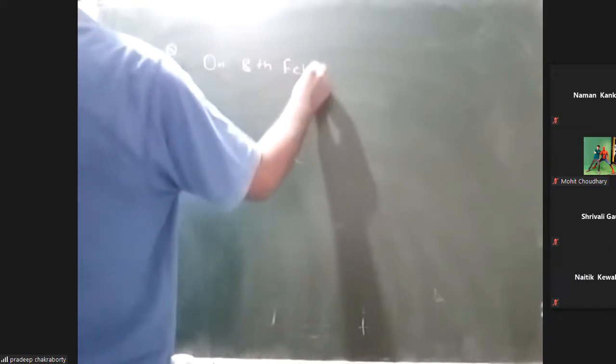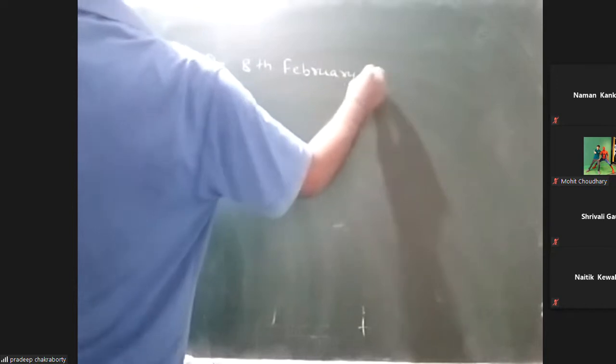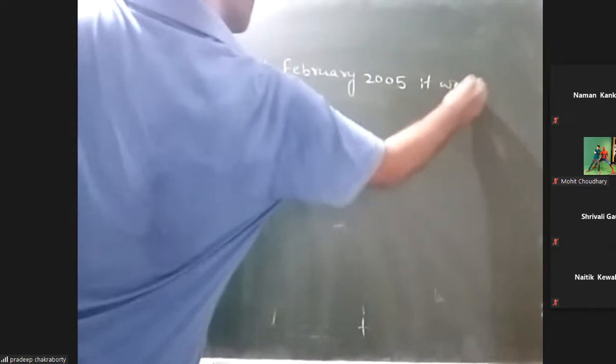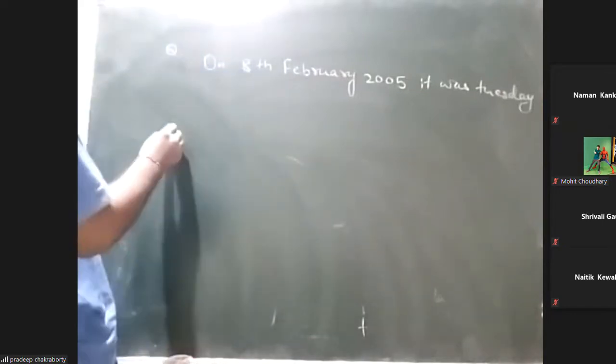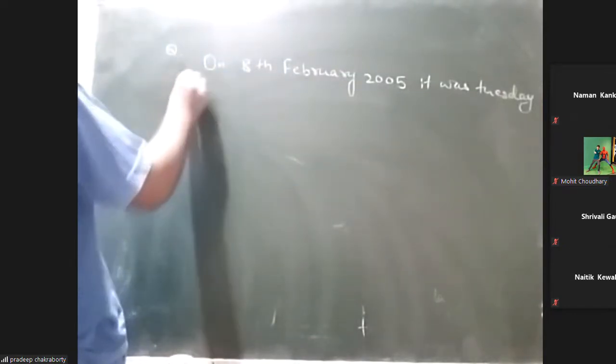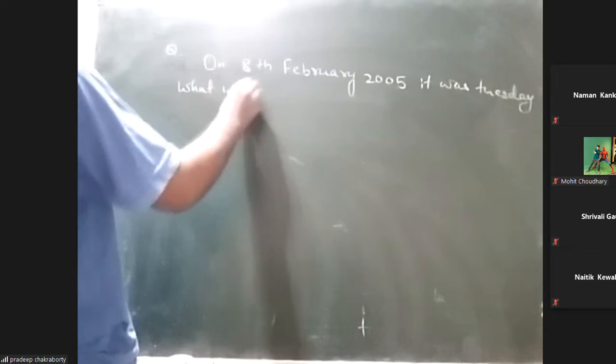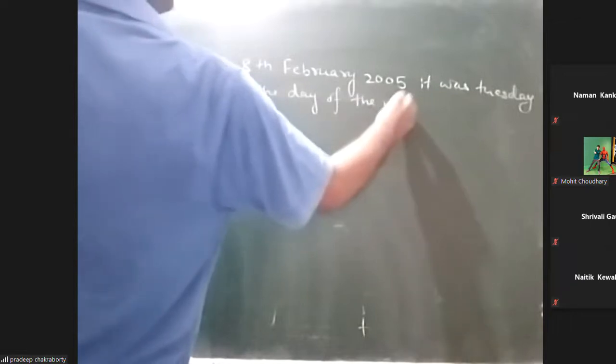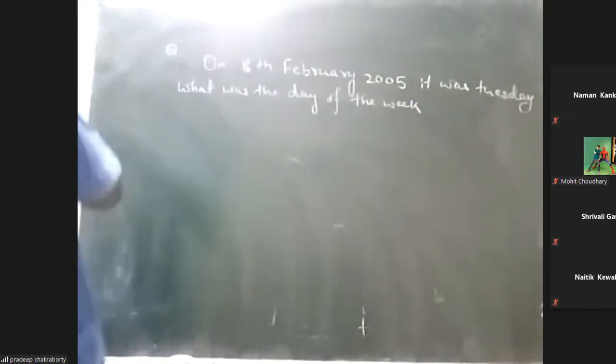Okay, next this question you have to do by yourself. Let me see. Same way you have to calculate. On 8th February 2005, it was, what was the day of the week?